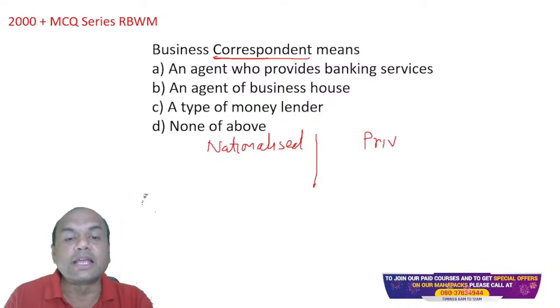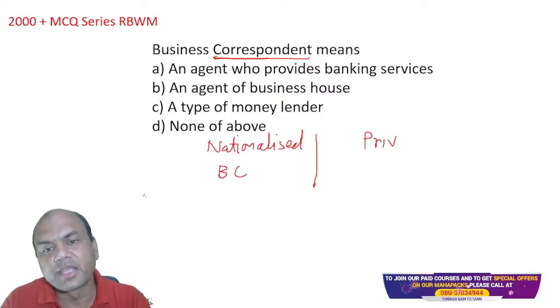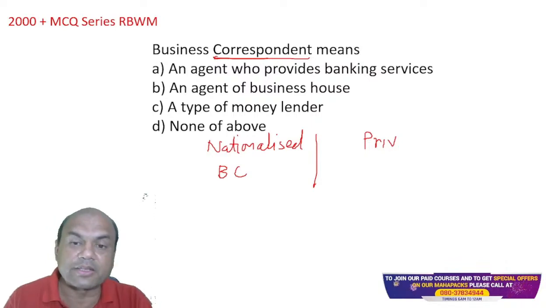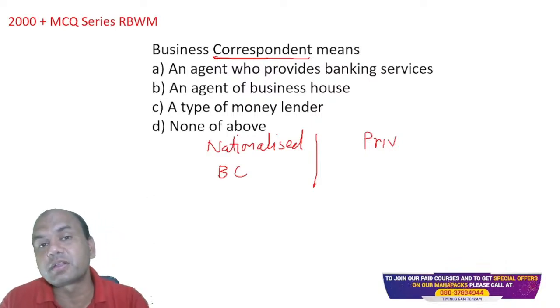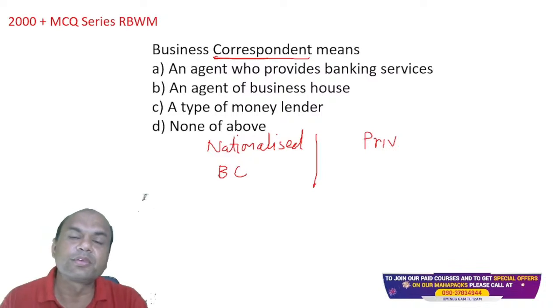So nationalized banks have what? Nationalized banks have BCs, business correspondents. These are private agencies basically. Similarly, what do private banks have? Similar to BCs, they have what? There is one word. What is that word called? Private banks.